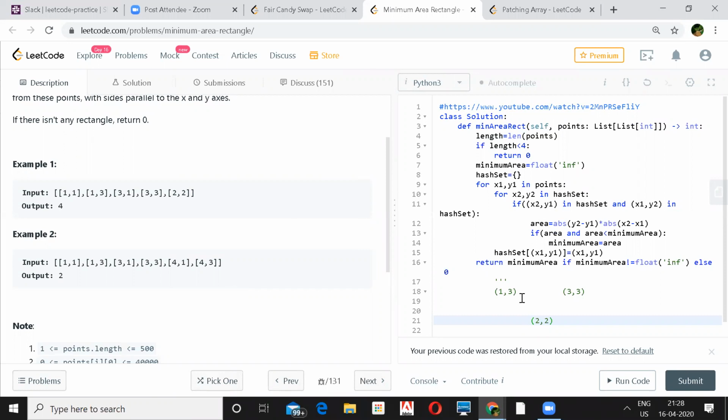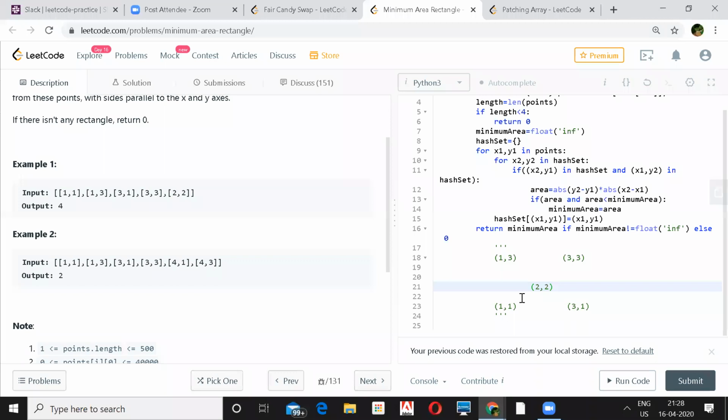Take one coordinate and see on the x side whether it has something similar, because they have to be parallel on x and y, right? That is what it says. So keep the x constant and find if you have some variations in the y. Based on that, you have a base, and then you try for a height. At that time you keep the y coordinate the same, and find the exact same on the other side, and then you will get the rectangle coordinates.